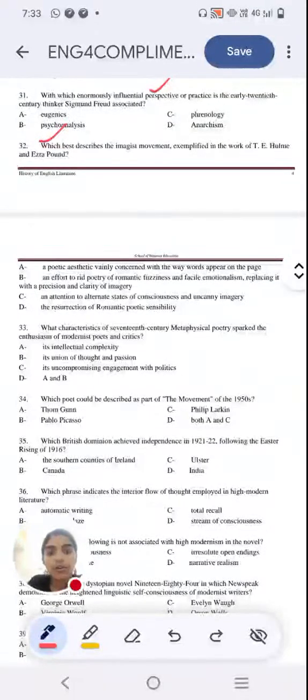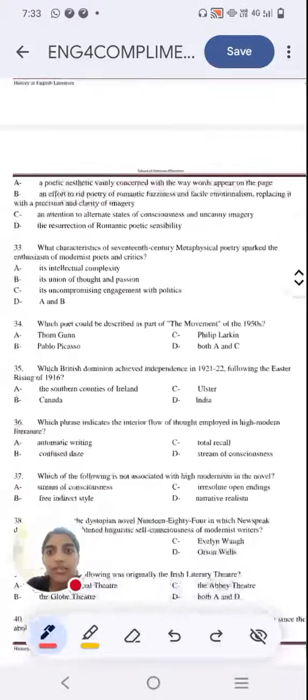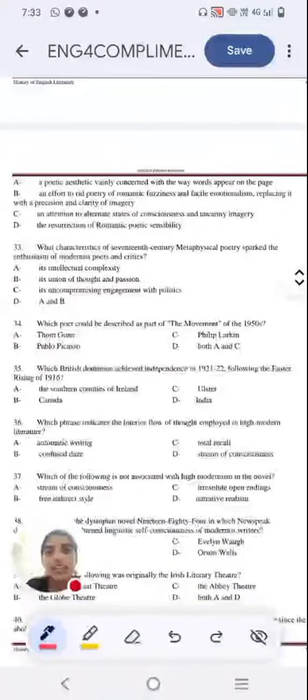So let's look for the keyword in the options. It's not option D, the resurrection of romantic, so we can cancel out option D. What is option A? A poetic aesthetic vainly concerned with the way words appear on the page. That is not the right answer. I told you the keyword is imagery. So we have B and C.